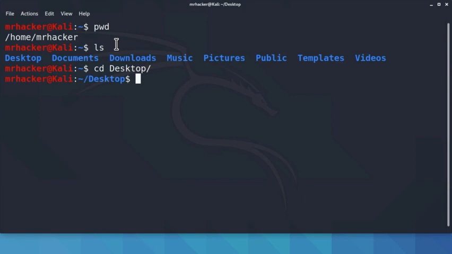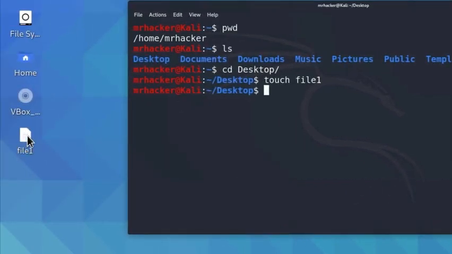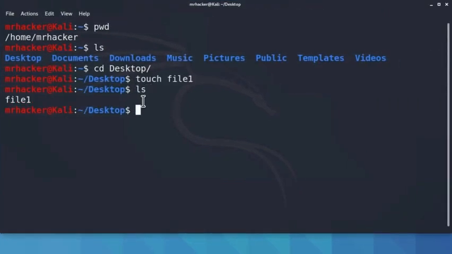Let's get back to the files. To create a simple empty file, we can use a command called touch. If I simply type touch file1, press enter, this will create a file named file1, and it will have no contents inside of it. We can also see that file1 has been created, as it is right now on our desktop, since we created it inside of the /desktop directory. And if we also type ls, we can see that the file is in our desktop directory.